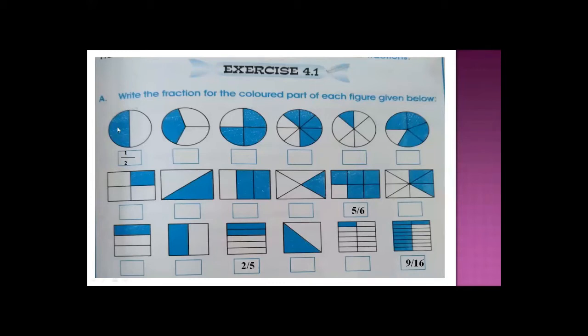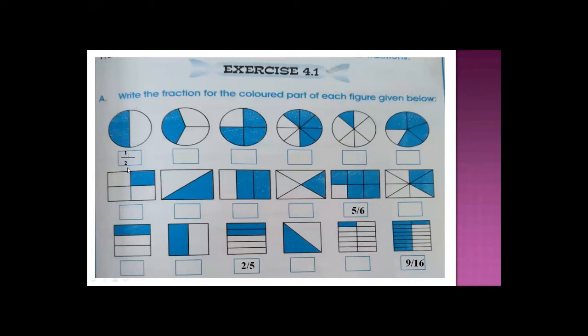So the first figure, here two equal parts are there. A circle divided in half, and it has a total number of equal parts 2. So the shaded part comes above and total parts come here. So here the numerator is 1 because 1 is the shaded part, and the denominator is the total number of equal parts. So the denominator is 2.